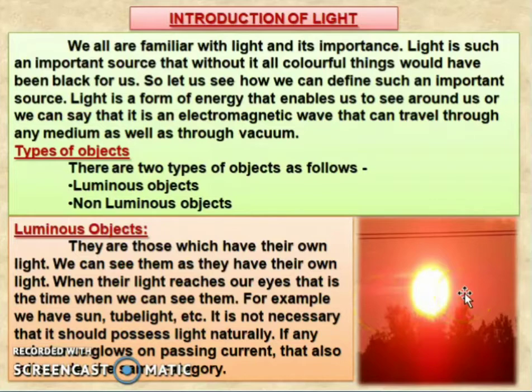It is not necessary that it will have their own natural light, but just like in a tube light. So in tube light what happens, the bulb will glow on passing an electric current, so that also comes under the luminous object. So this is the example of a luminous object, that is a sun has their own light. So using this, the light will reach our eye, so at that time we can see them and we can see the other objects also.